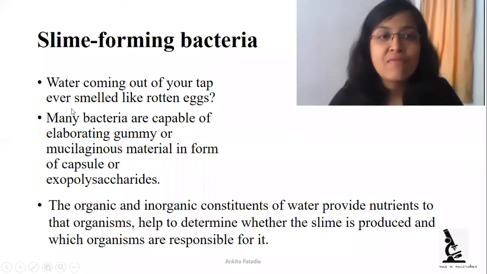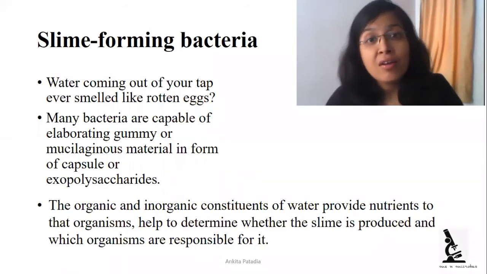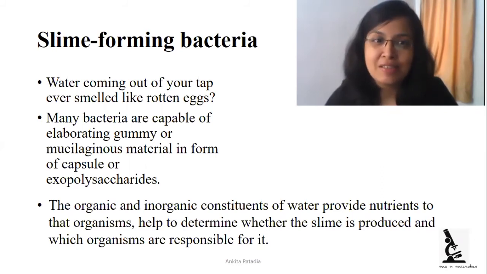Starting with the slime forming bacteria. Sometimes our water smells like a rotten egg or has a very dirty smell. That smell is because of the presence of slime forming bacteria in the water.